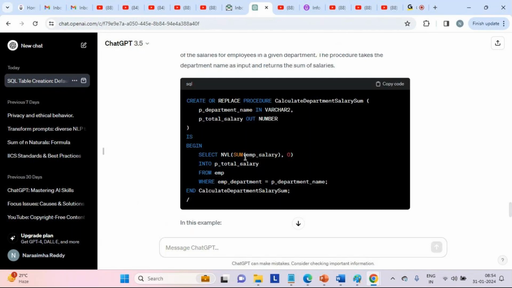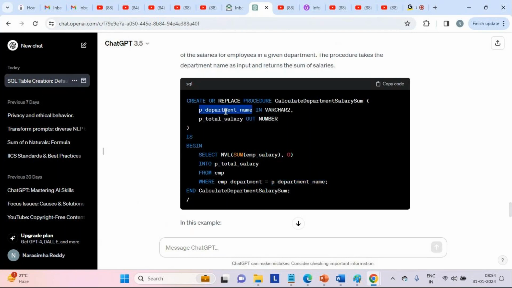So select sum salary into means placing the data in some other column. For example, can you see here the output parameter? We are trying to place the sum salary in the out parameter. Then from the employee table, based on the where clause. The where clause is employee department, and this department will come as input.